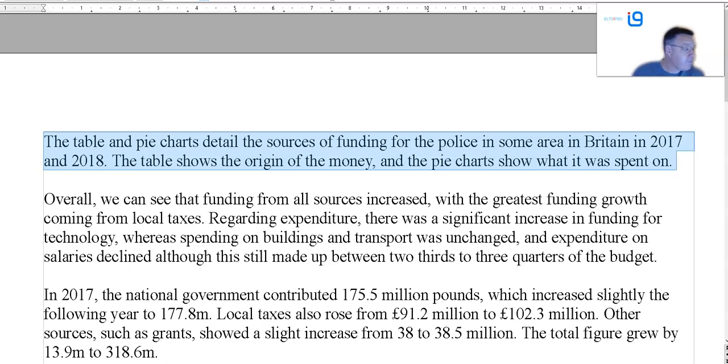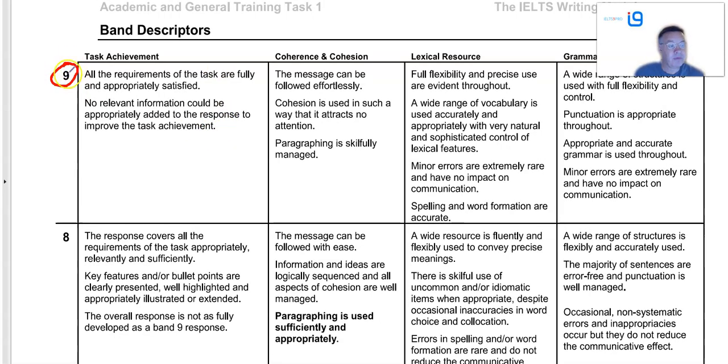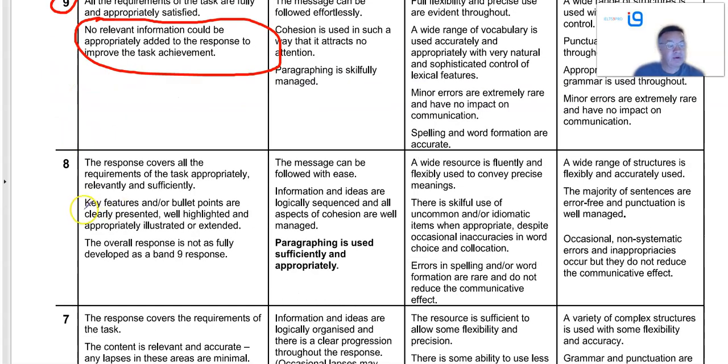Matter of fact, I showed it yesterday, but I shall probably show it again. Criteria. Let me just get that file open, and I'll quickly show you what I mean. It's coming. Right, so task 1. Let me get my pen. Where are we? My pen. Okay, so no relevant information. If you get all the details in, good score for task achievement. Now, you must have an overview. Key features clearly presented, highlighted.